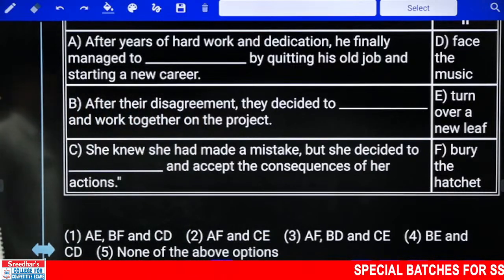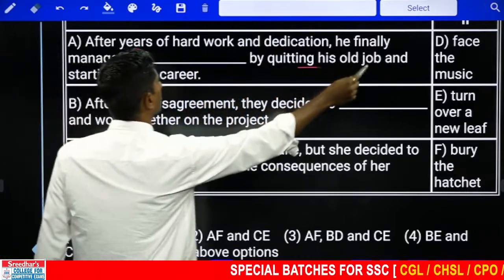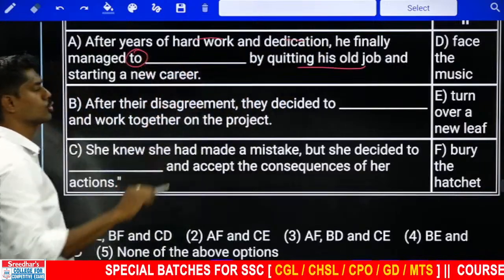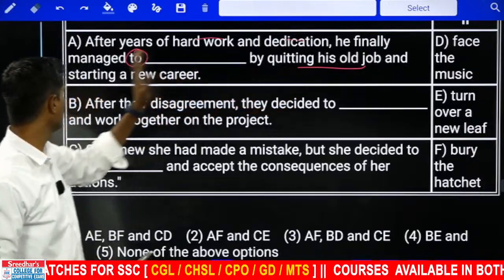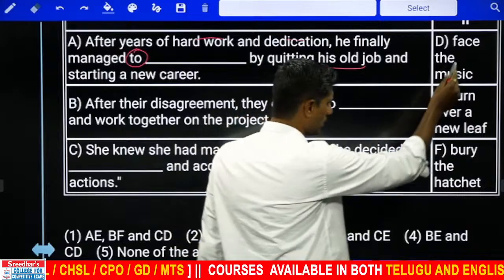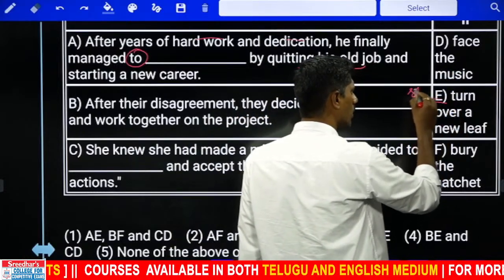After years of hard work and dedication, he finally managed to dash by quitting his old job. He worked hard, dedication was there, finally managed to get something. So by quitting his old job and starting a new career, he is starting something new. Face the music, turn over a new leaf. Turn over a new leaf is nothing but what?